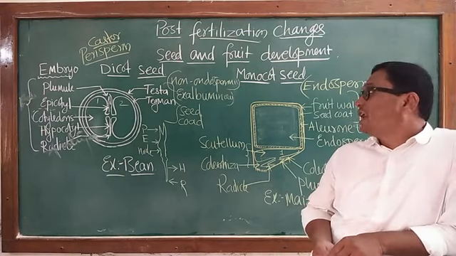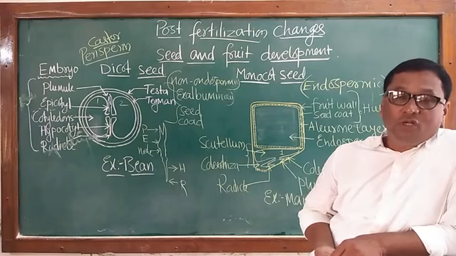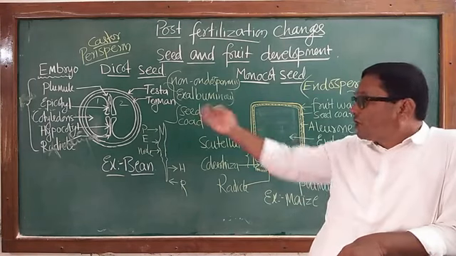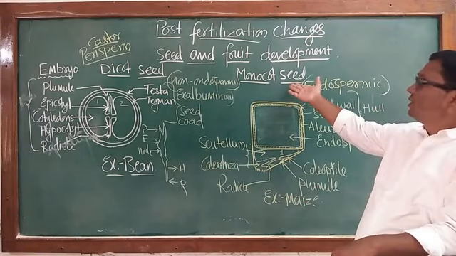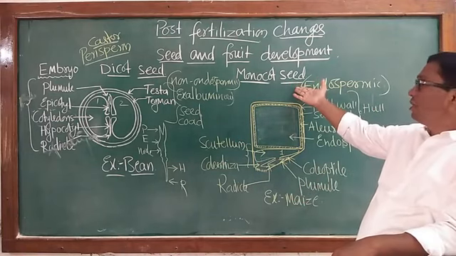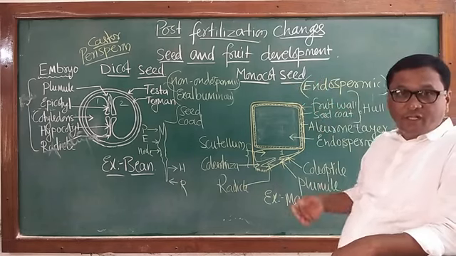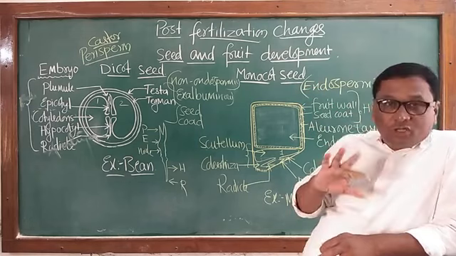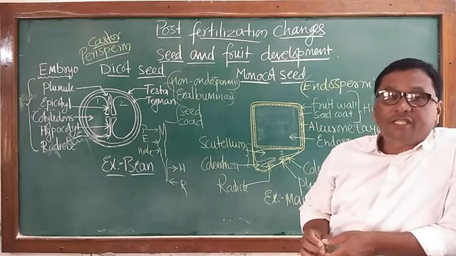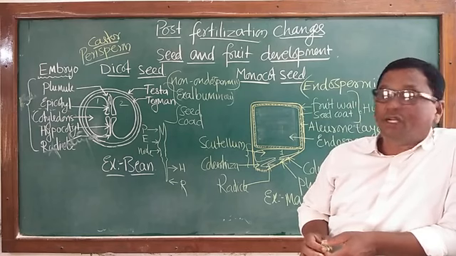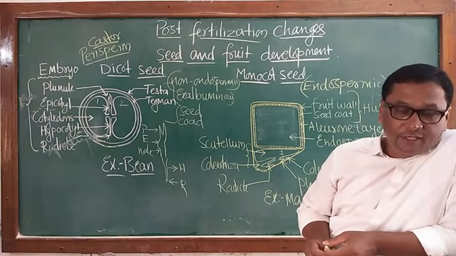If it is a dicotyledonous ovule, it develops into a dicot seed. If it is a monocotyledonous plant, the ovule develops into a monocot seed. Depending upon the inner development, slight changes occur in dicot and monocot seeds.